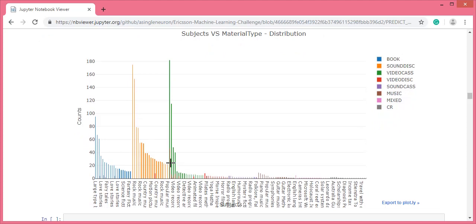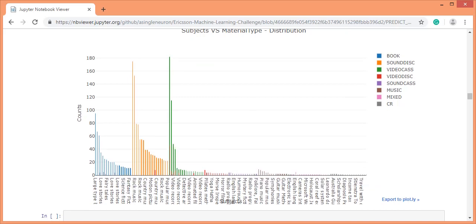We can clearly see that the same subject has been used for various data points. For example, around 175 data points have the subject rock music, and the subject feature films has been used 182 times for video cassette and 46 times for video disk class.